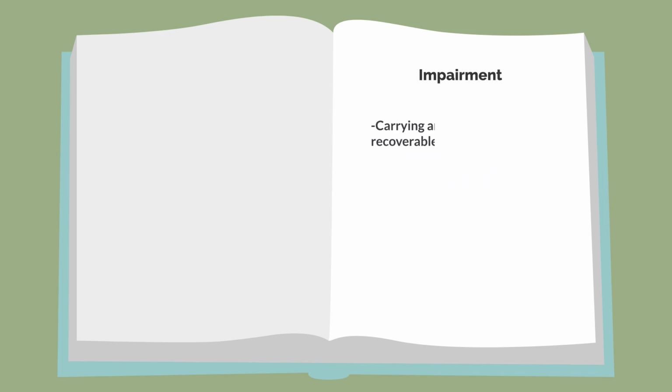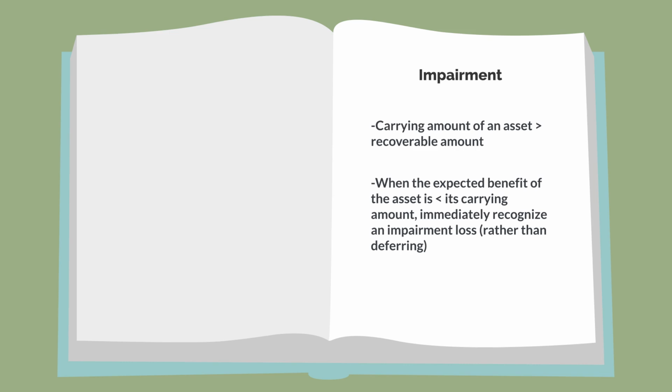Impairment losses are the amount by which the carrying amount of an asset exceeds its recoverable amount. In other words, when the value expected to be derived from the intangible asset is less than its carrying amount, an impairment loss is immediately recognized, rather than deferring the recognition of the expense through amortization at a later date.